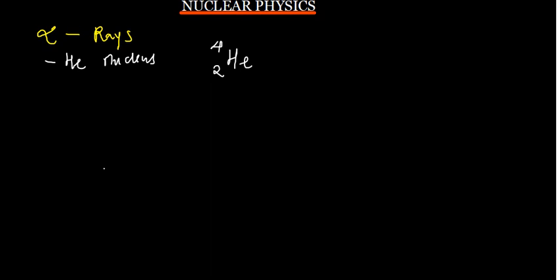What of a beta particle or a beta ray? When we are talking about a beta ray, these are simply electrons. Okay, these are simply fast moving electrons. They've got a really high speed. So we can just represent them as e. The mass of electrons is very small, so we consider the mass as 0. Like the mass is negligible, it is too small, right? Like that. Now electrons, we know that they are negatively charged.